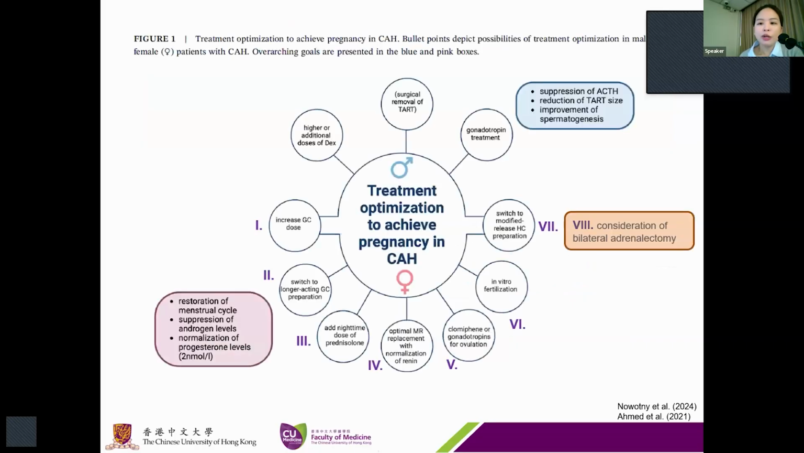This is a diagram showing the optimal treatment for achieving pregnancy in both males and females with CAH. The lower half of the diagram focuses on the female patients. In sexually active women, optimizing the treatment can result in a normal fertility rate. Caitlin has talked about the treatment in her presentation. I'm not going to go into the details again, but the basic principle is to restore the menstrual cycle, suppress the androgen level, and normalize the progesterone level by adequate replacement of hydrocortisone with or without the use of prednisolone. Adrenalectomy should be the treatment of last resort after trying the standard ovulation induction measures.